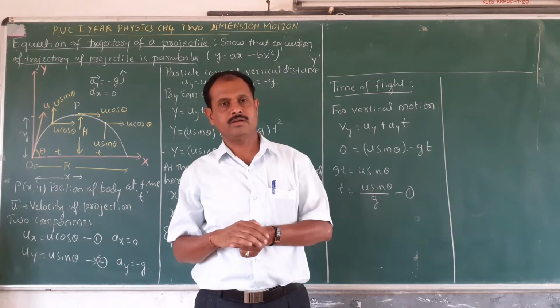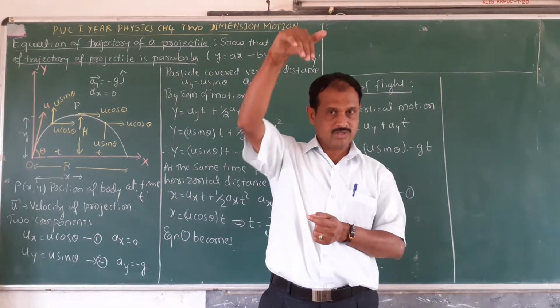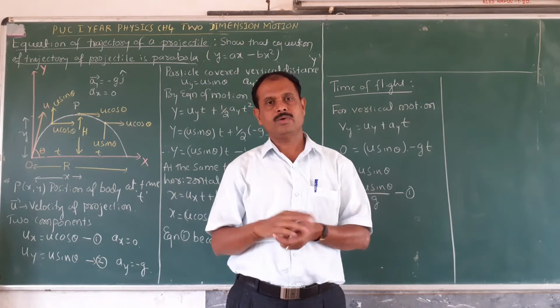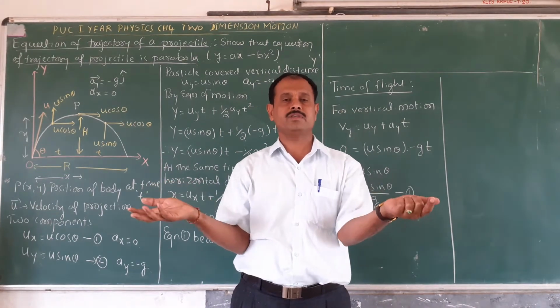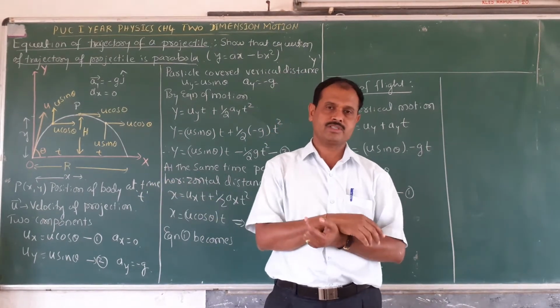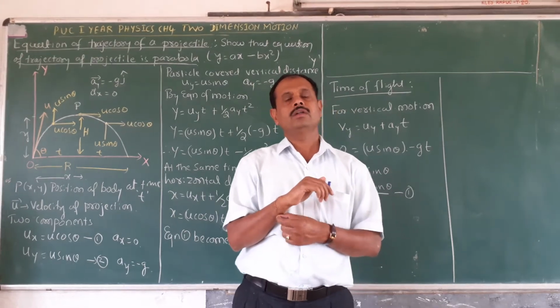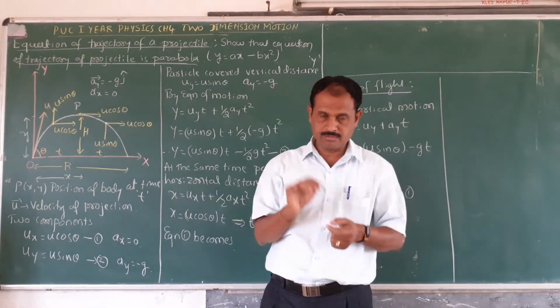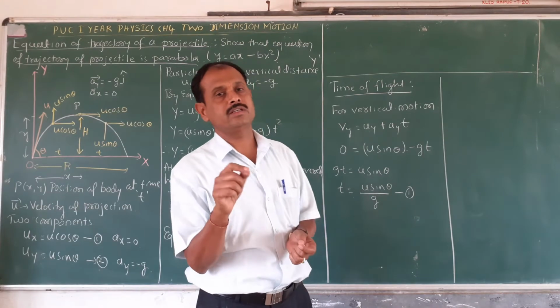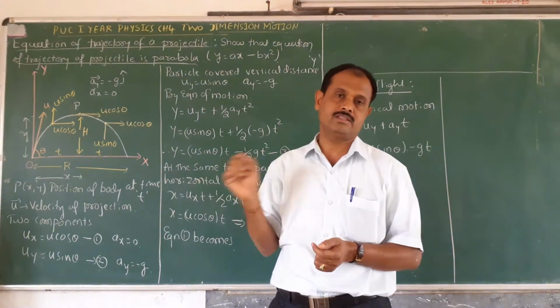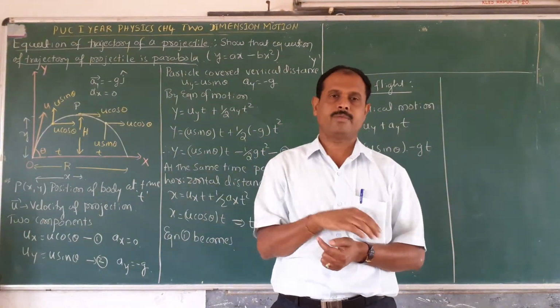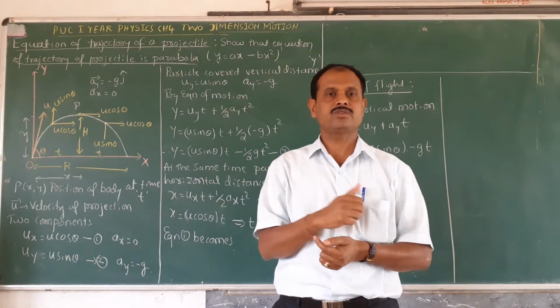There are so many examples. Why does it move like this? It is due to the effect of gravity only. What is the acceleration due to gravity on the surface? 9.8 meters per second squared. Now here, in the case of projectile motion, you take the acceleration as minus g for vertical motion. For horizontal motion, there is no acceleration.